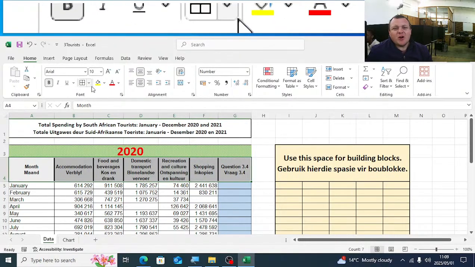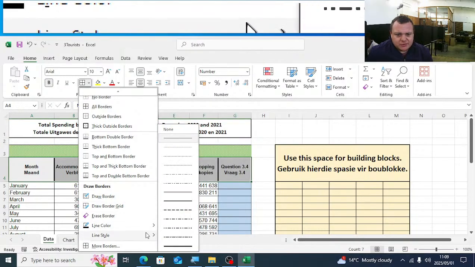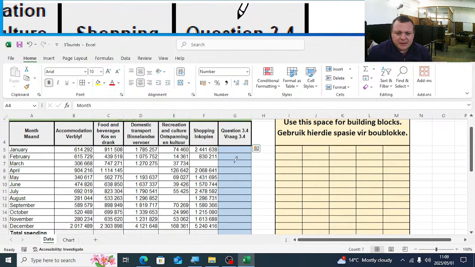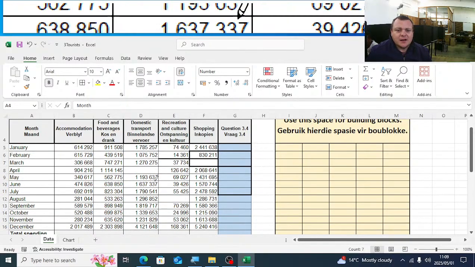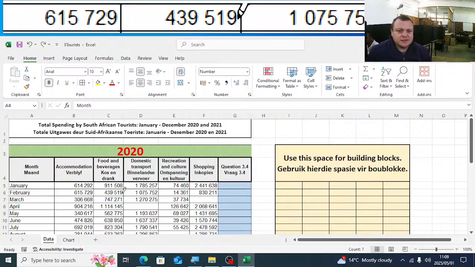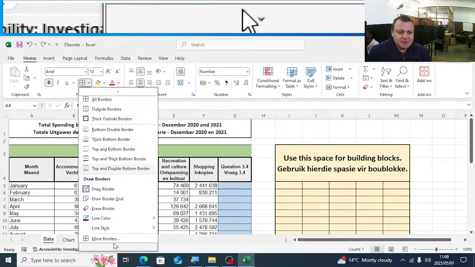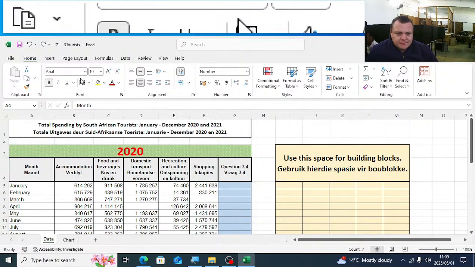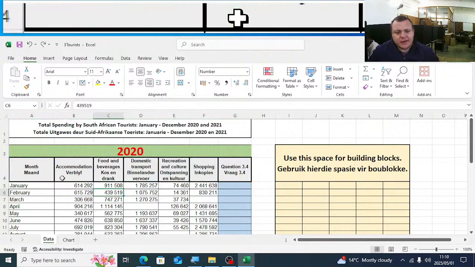You select the borders. If you do not want to use this option, you can use the draw border command as well, where you say the line style must be thick, and you take that pencil or pen and you will draw the borders where you want them to be. You can do that as well. I'm a big fan of draw borders because, for instance, in Word it can be asked, especially in a table, that certain borders are in a specific place. Then it's quite easy to use draw borders. Okay, but it's your choice.